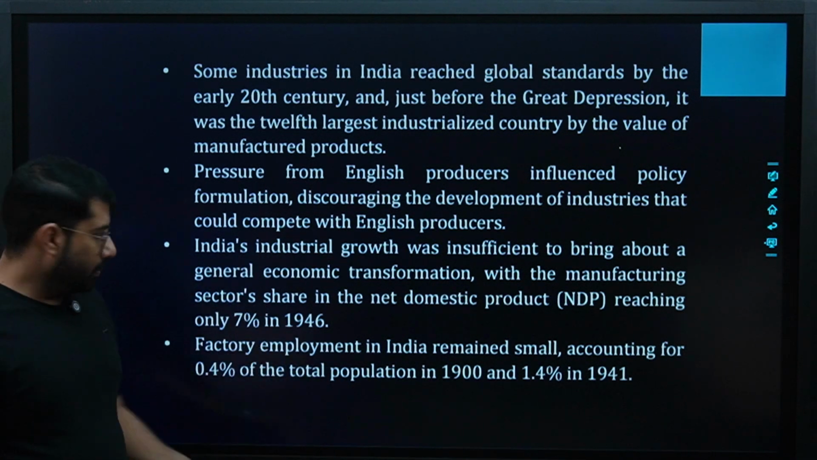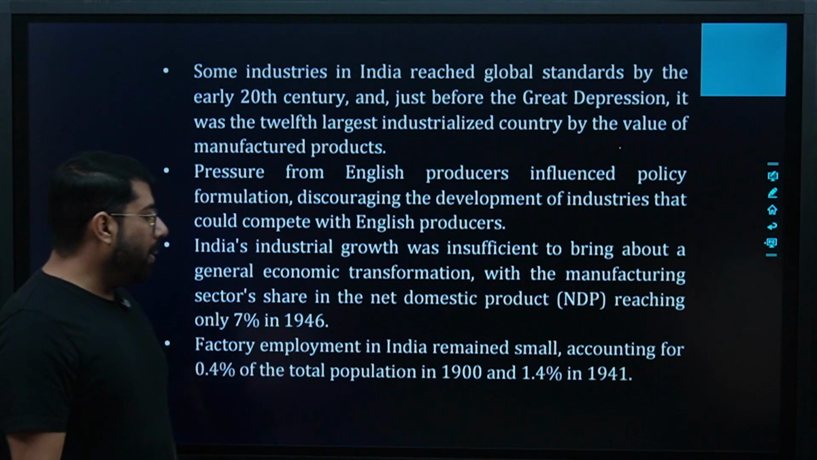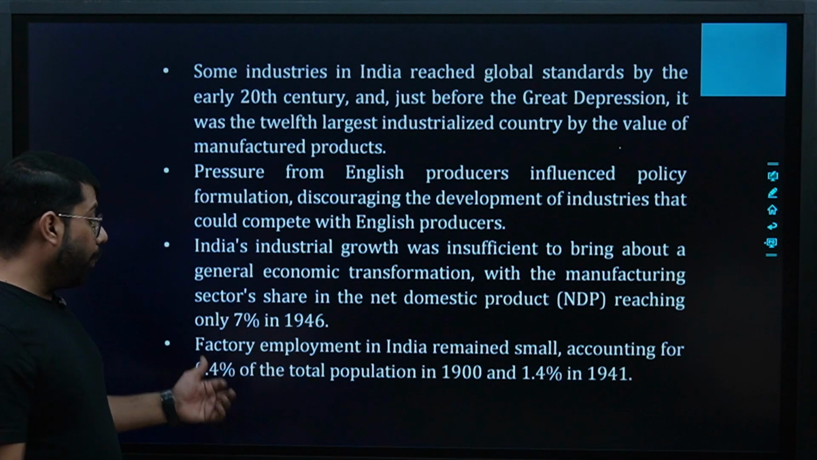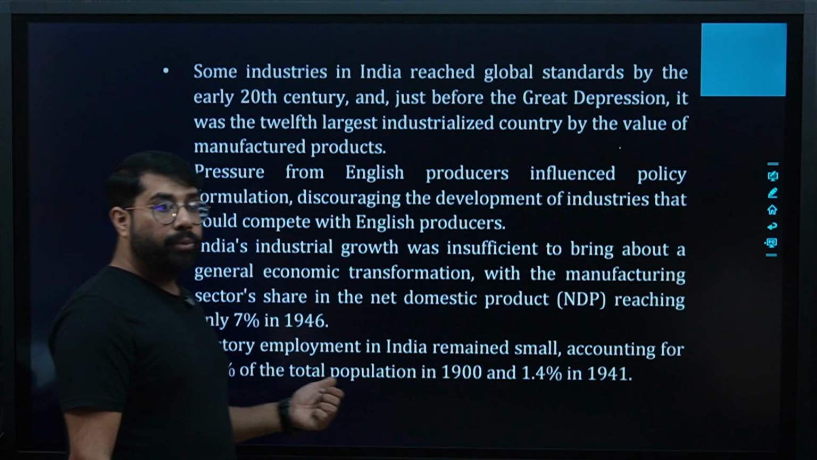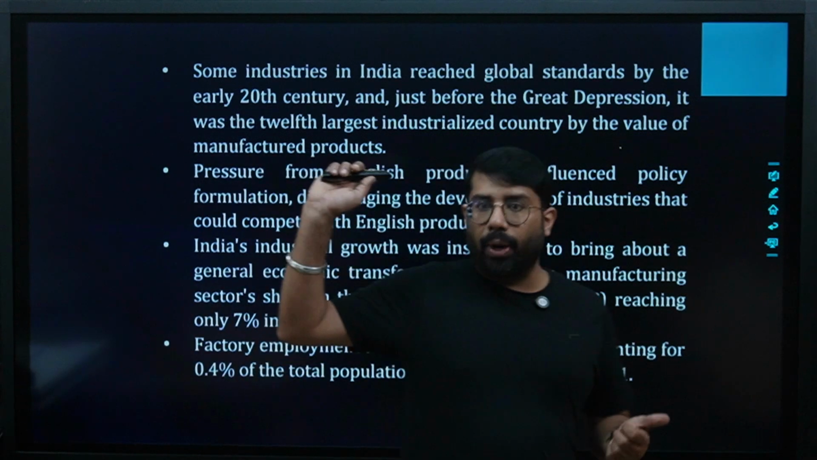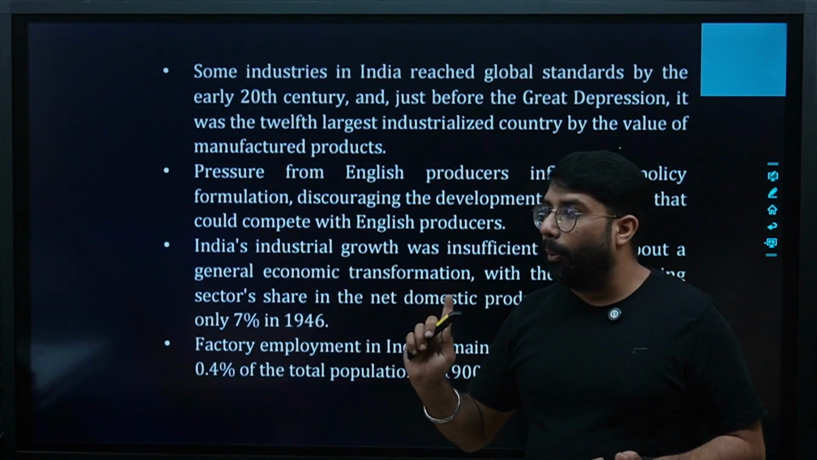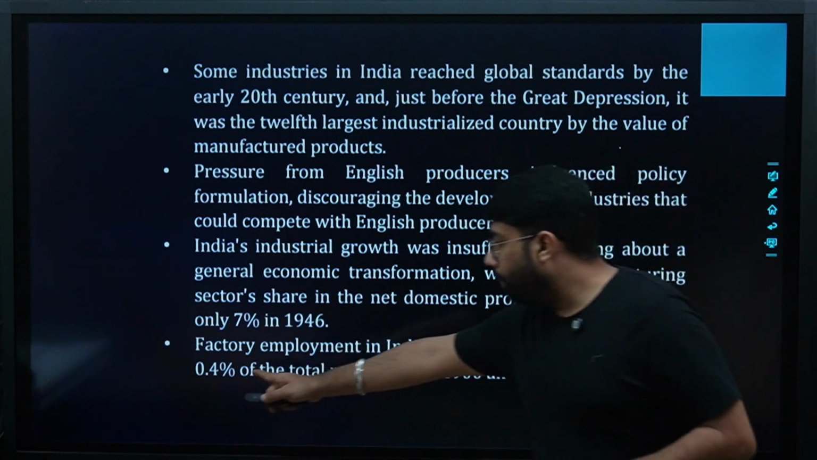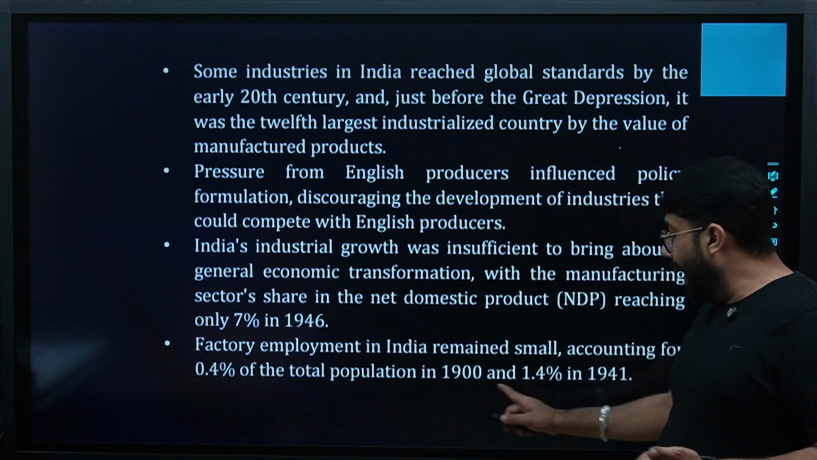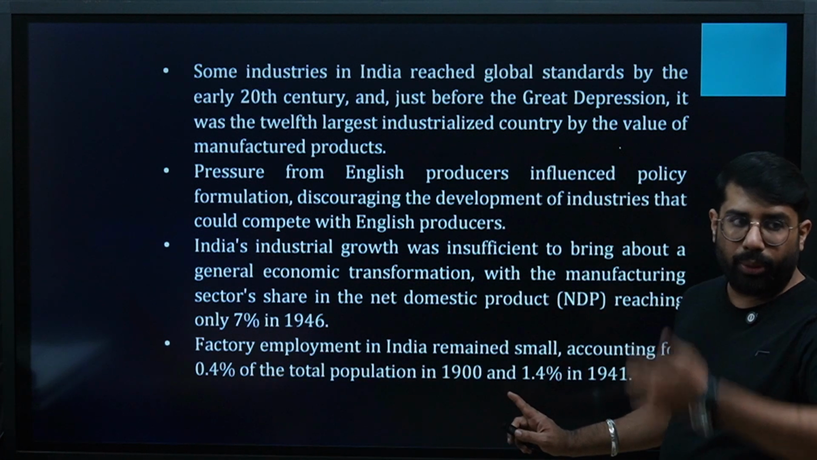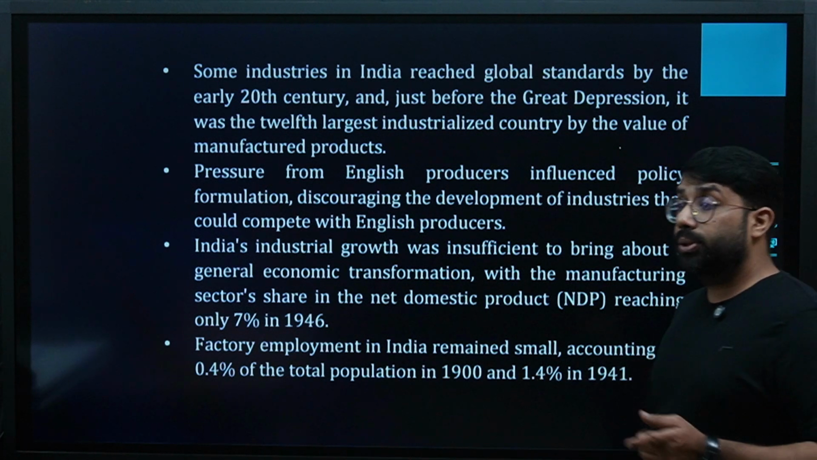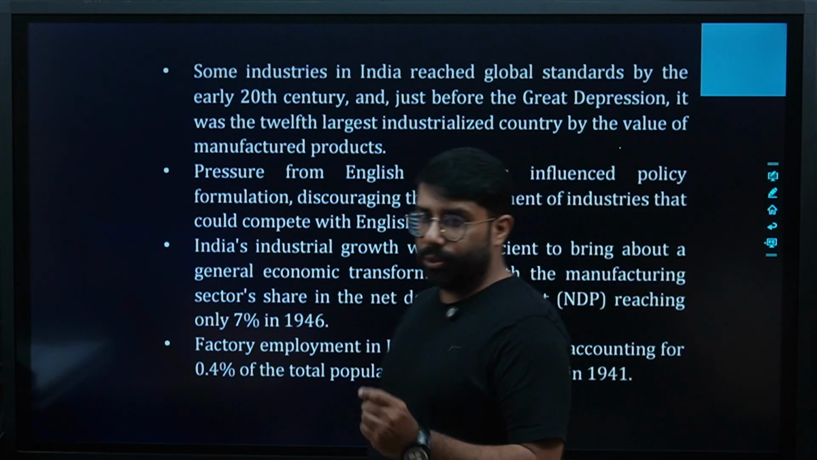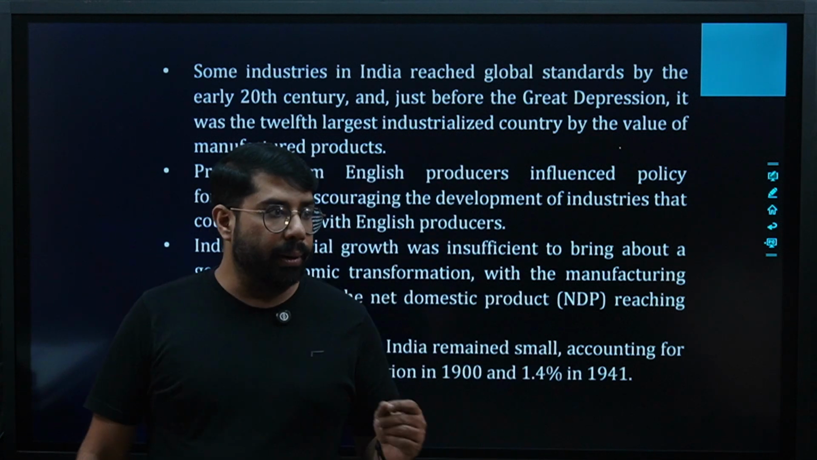Yes or no? Lastly, factory employment in India remained small, accounting for 0.4% of the total population in 1900 and 1.4% in 1941. It means whatever factories were introduced, how much employment did we create? 0.4% in 1900, and by 1941, in these 40-41 years, employment increased to only 1.4%. That was again a very small percentage. Are we clear?